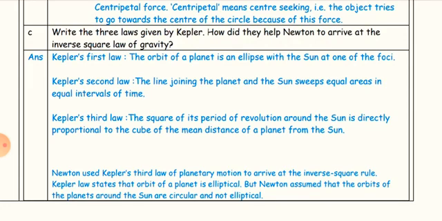Kepler's second law: the line joining the planet and the sun sweeps equal areas in equal intervals of time. Kepler's third law: the square of its period of revolution around the sun is directly proportional to the cube of the mean distance of a planet from the sun.